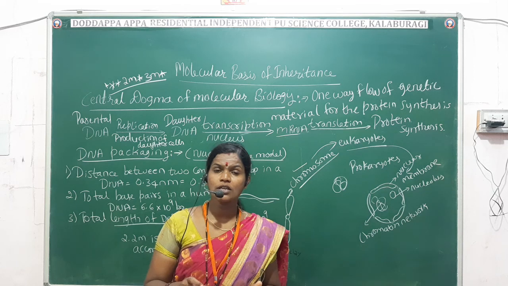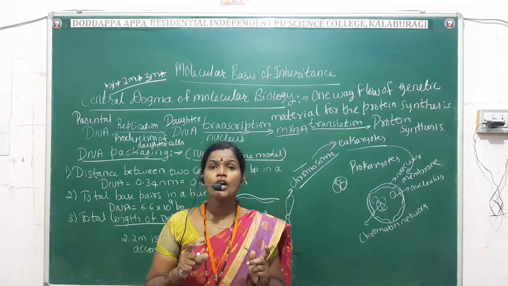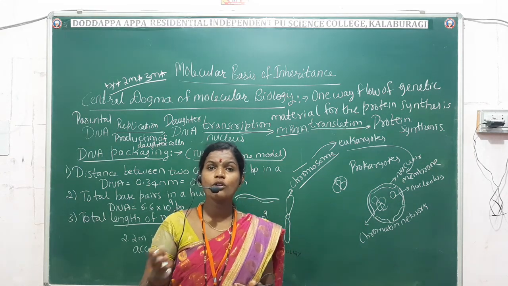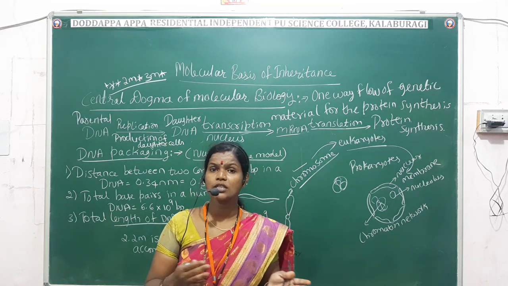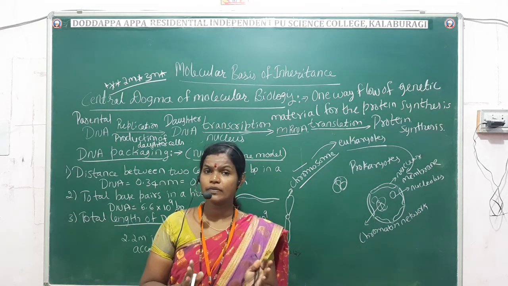Whereas in prokaryotes there is coiled DNA, and we can't see the production of chromosome structure in prokaryotes. Only in eukaryotes can we see the production of chromosomes.